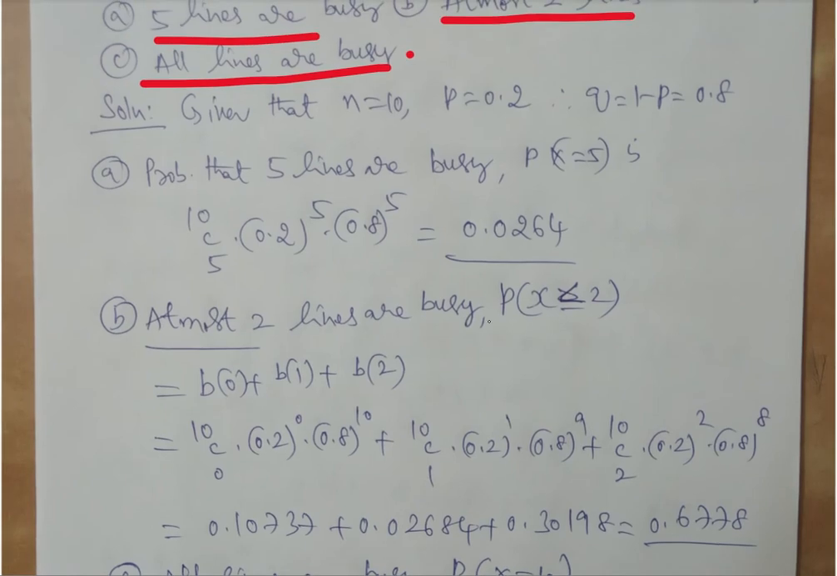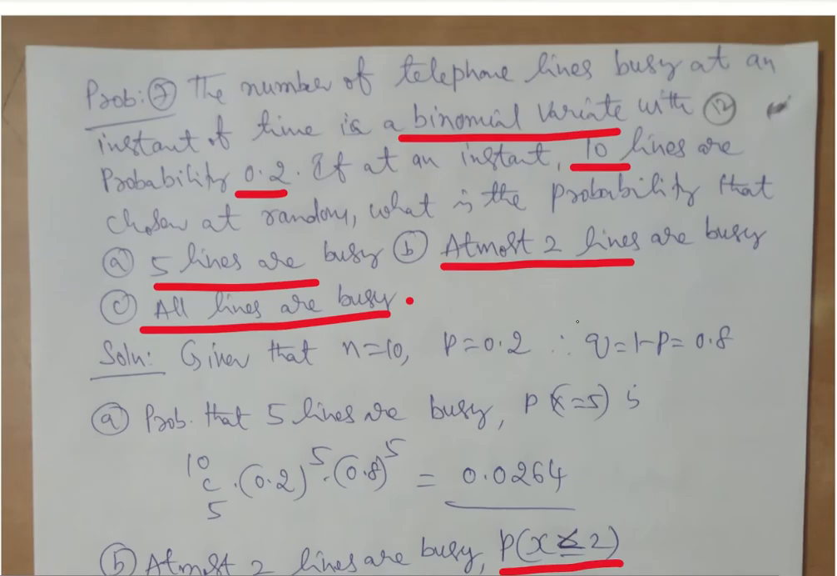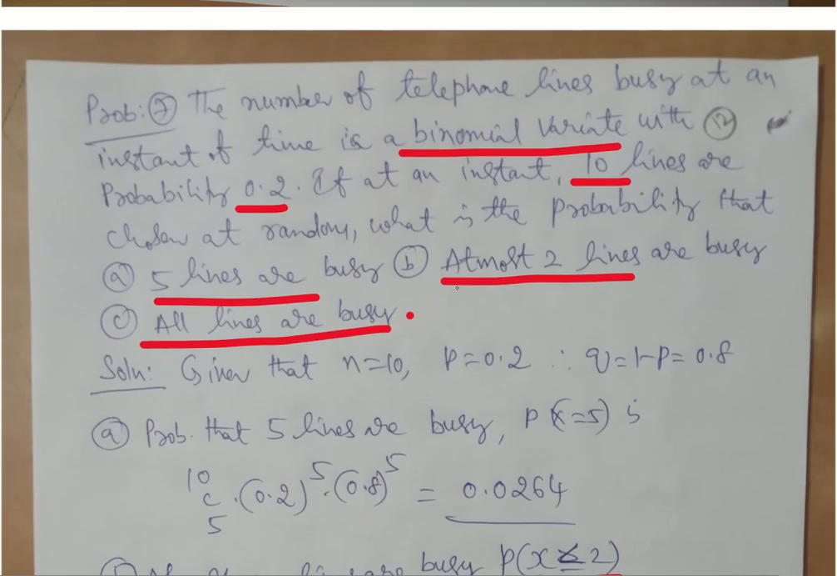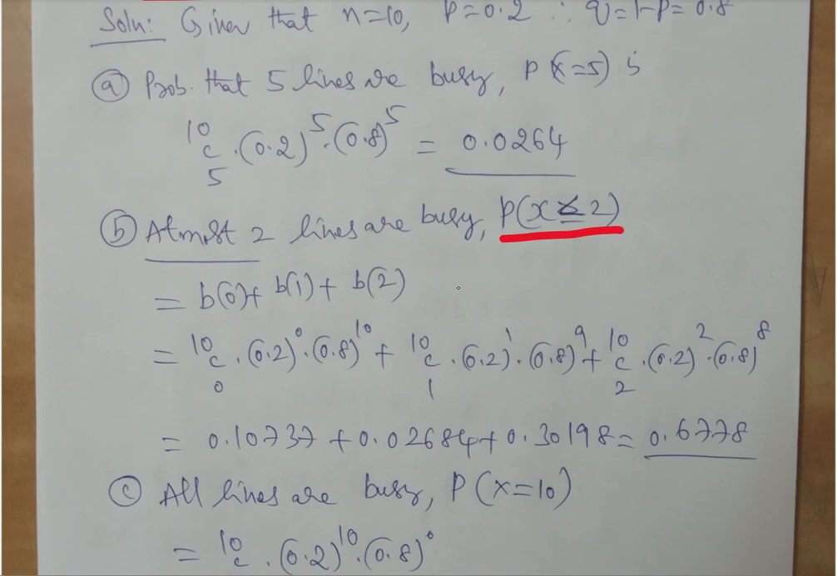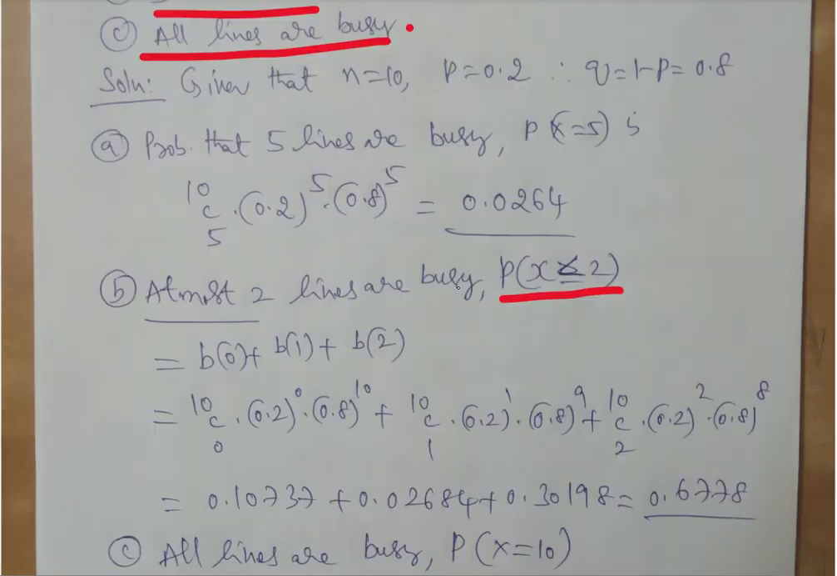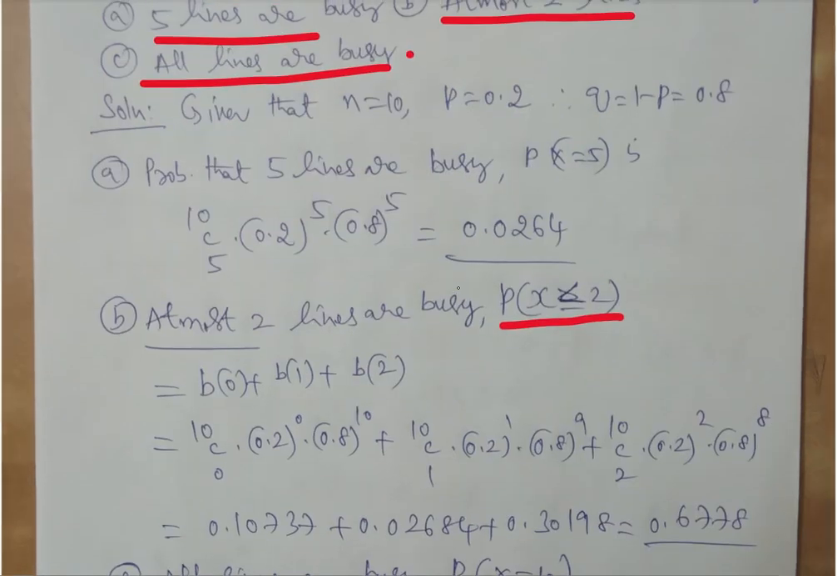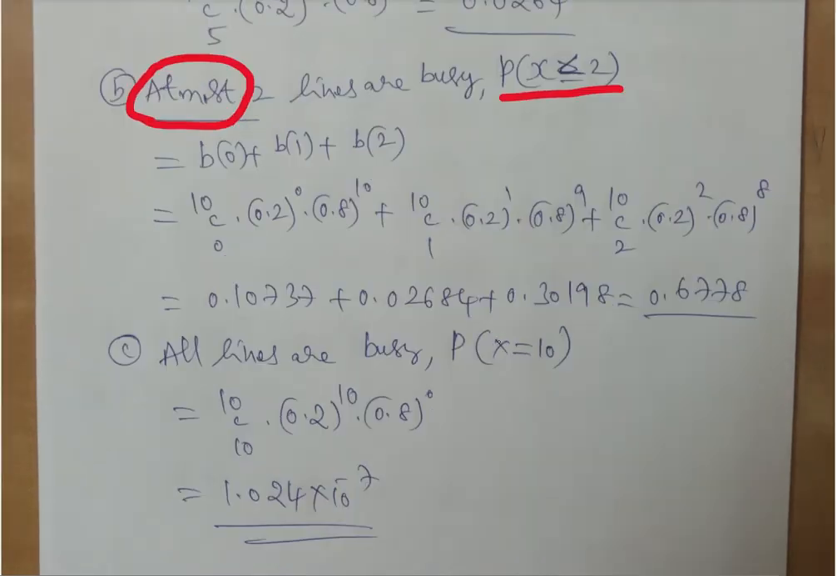So here, at most means what? The second probability they are asking is at most 2 lines are busy. At most means maximum. So at most means x is less than or equal to 2. At most means the maximum is only 2. It can be 1, it can be 0. So be careful with the words at least. So far we have used at least. Now we are using at most. Whenever there is at least, it is greater than or equal to. Whenever there is at most, it is less than or equal to. Please understand that English, and accordingly we can put this value.